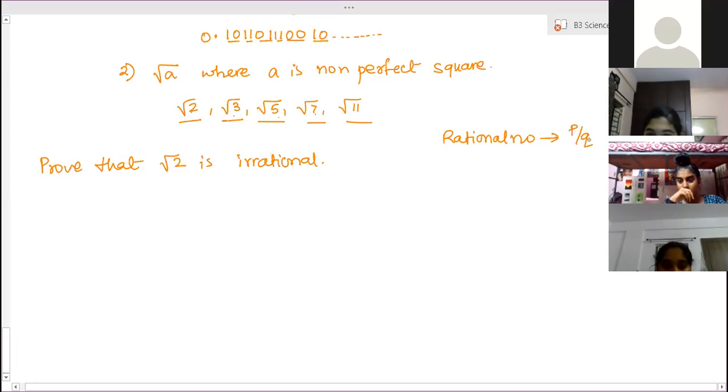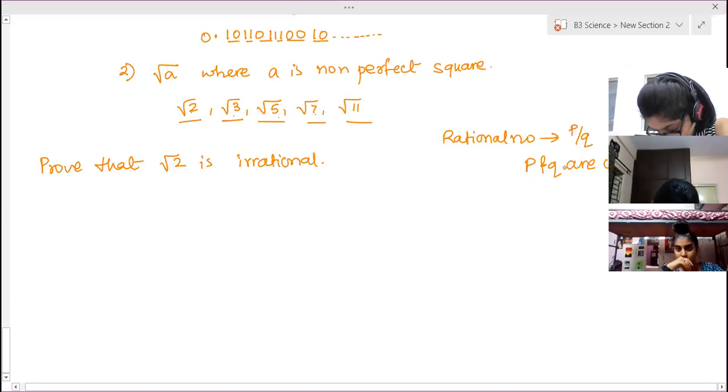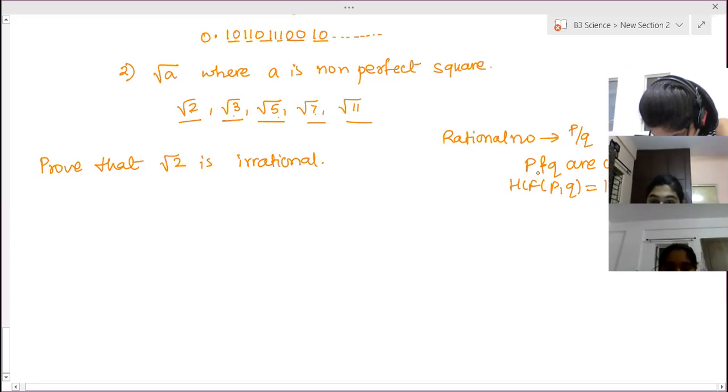Okay. So the rational number is that number which can be written in the form p by q, where q is not equal to 0 and p and q are co-primes. Co-primes means they are always in the simplest form. Both of them could not get divided by any similar number other than 1. That means HCF of p and q should be 1. Then only p by q form is considered as a rational number. Clear?